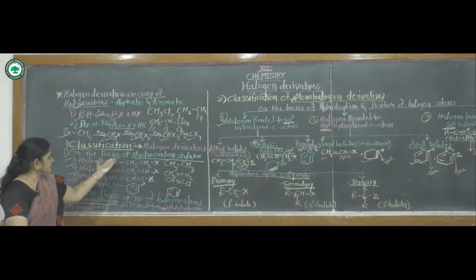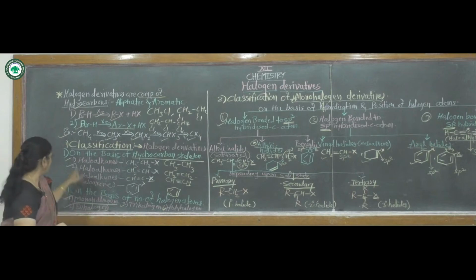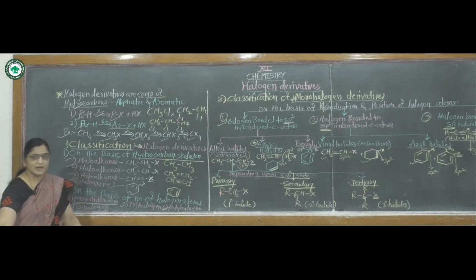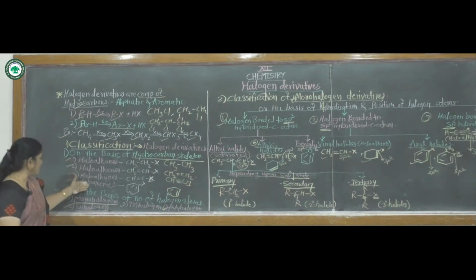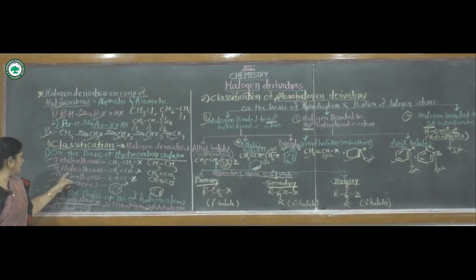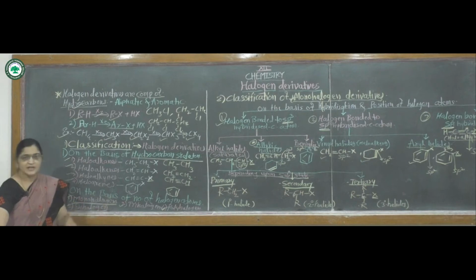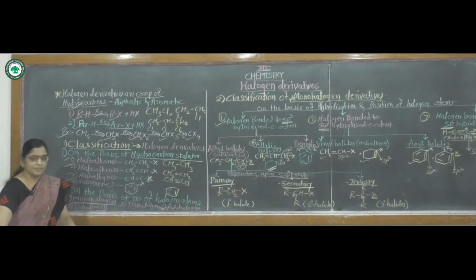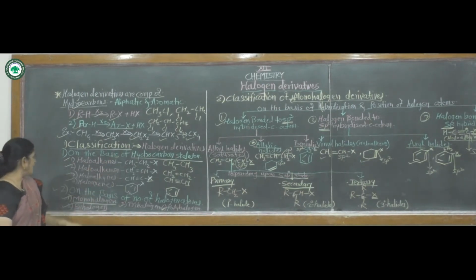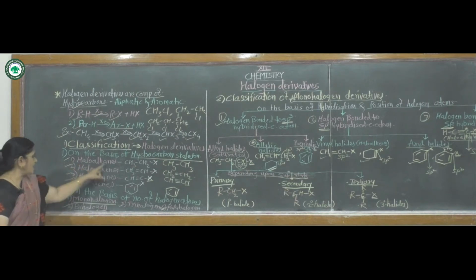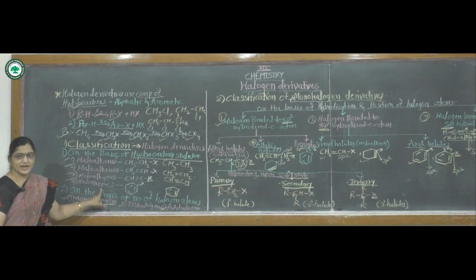Here, classification of halogen derivatives at first is on the basis of hydrocarbons. There are 4 types of hydrocarbons, that means alkanes, alkenes, alkynes and aromatic compounds. On the basis of hydrocarbons, these are classified as haloalkanes, haloalkenes, haloalkynes and haloarenes.